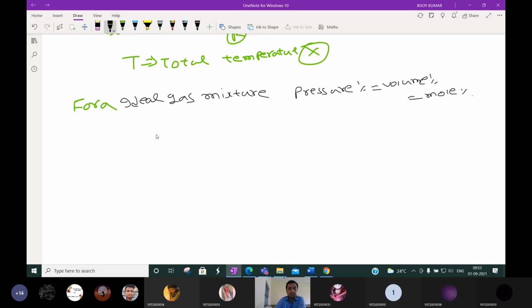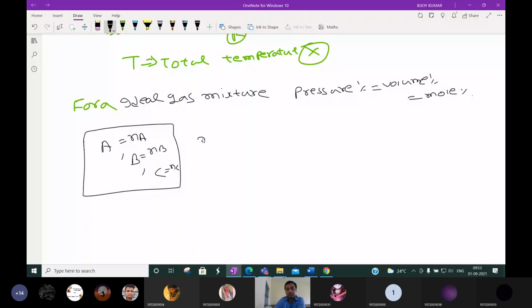Or we can say, suppose this ideal gas is there, with components A, B, C. Suppose A has Na number of moles, B has Nb moles, and C has Nc moles. What is the mole percentage of A? We have discussed this many times now.